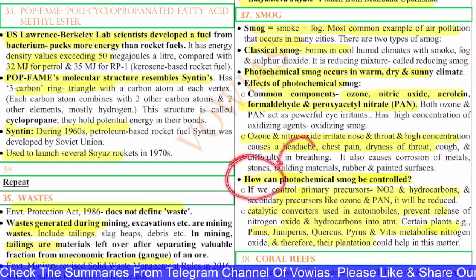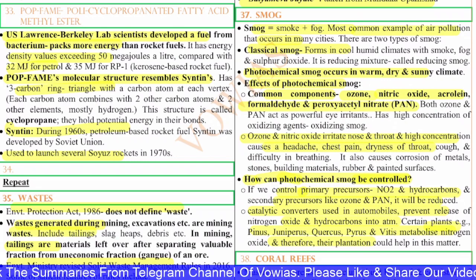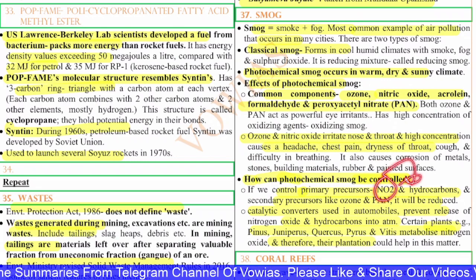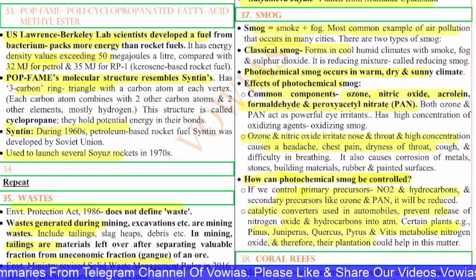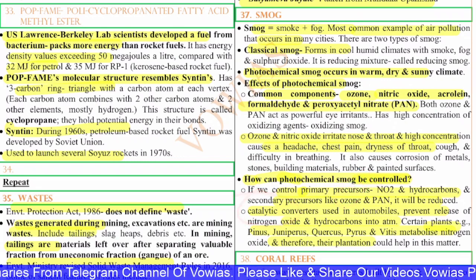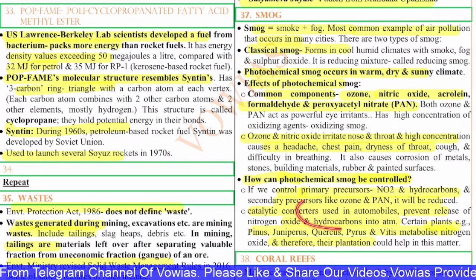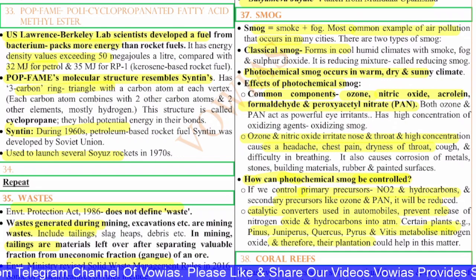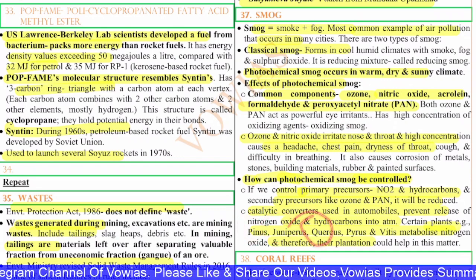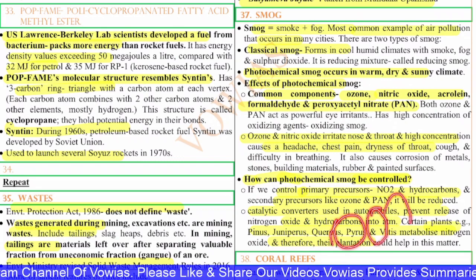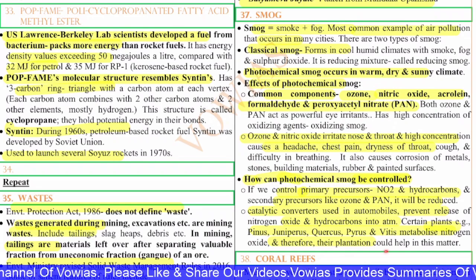How can this photochemical smog be controlled? If we control the primary precursors, NO2 and hydrocarbons, and secondary precursors like ozone and PAN, it will be reduced. That is the basic thing. Catalytic converters are used in automobiles to prevent the release of nitrogen oxide and hydrocarbons into the atmosphere. Certain plants, for example Pinus, Juniperus, Quercus, Pyrus, and Vitis, metabolize nitrogen oxide, and therefore their plantations could help in this matter.